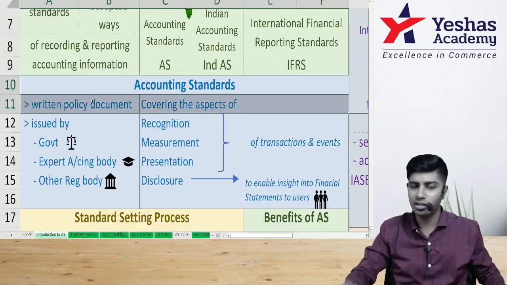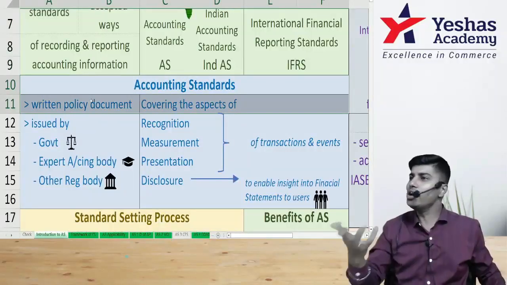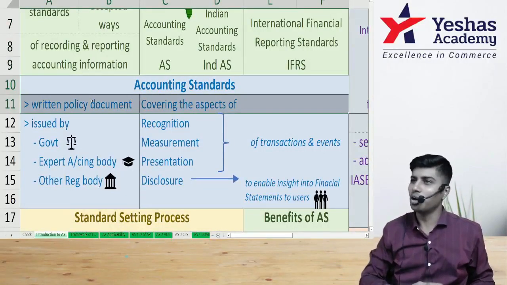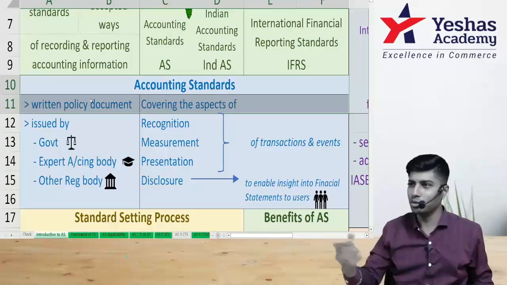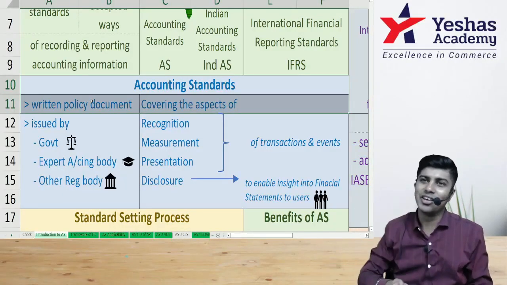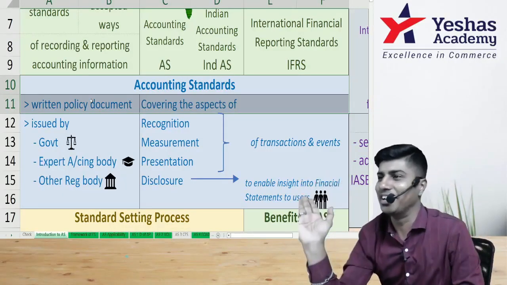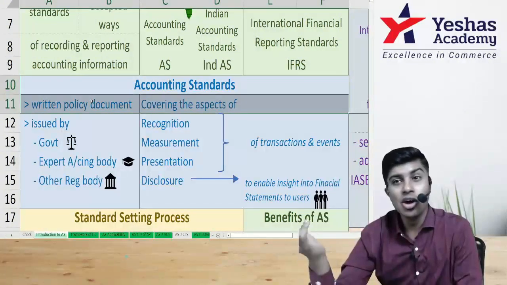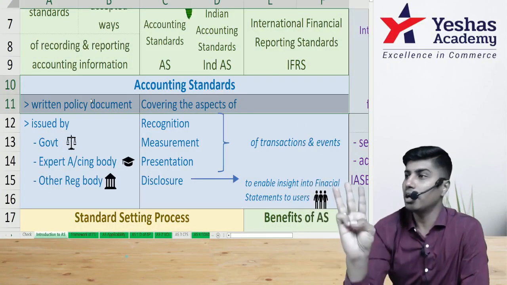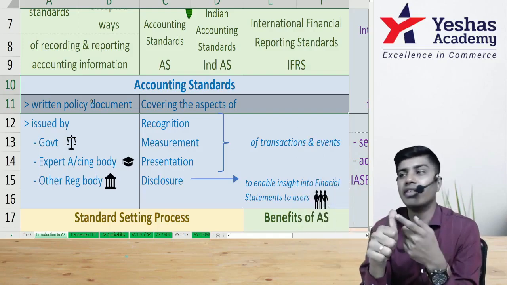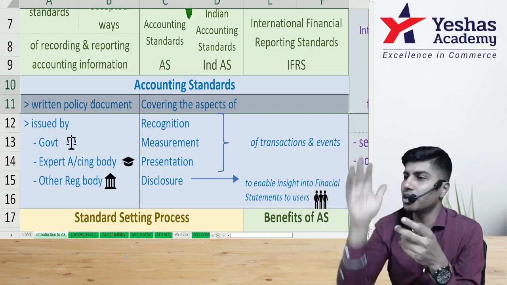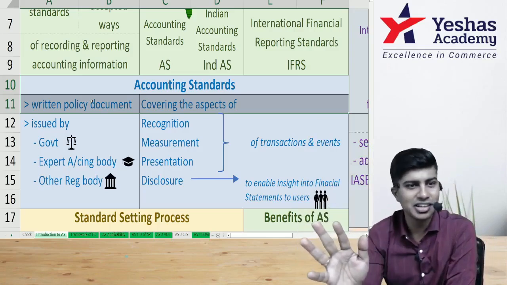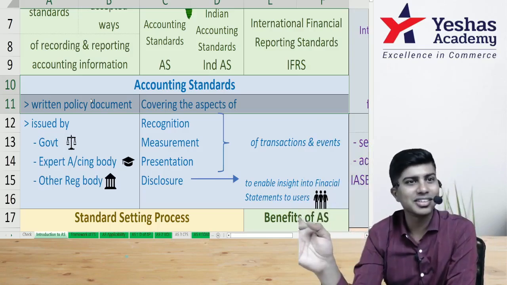Accounting standards are what? You and I cannot issue this because we don't have the authority. Can you decide what breakfast is to be cooked at your home tomorrow morning? There only we don't have authority. What authority do we have in dictating what Infosys, Wipro and TCS should follow? We don't have the authority. Who has the authority? Three bodies are empowered to do this. Number 1, government. When we say government, we mean the central government, not the state government. The state Chief Minister cannot discuss and debate accounting standards. They cannot issue them.